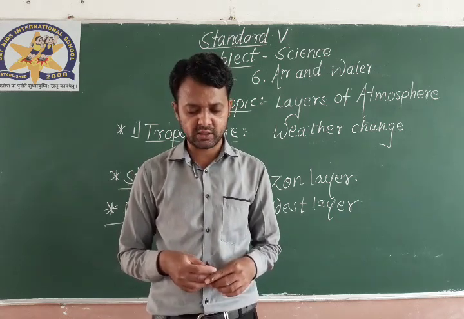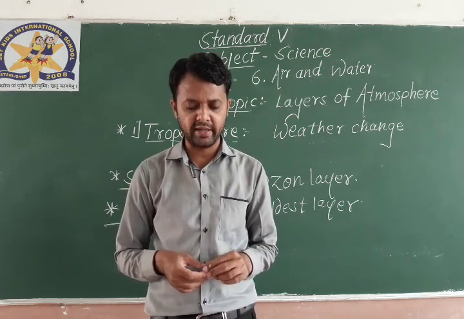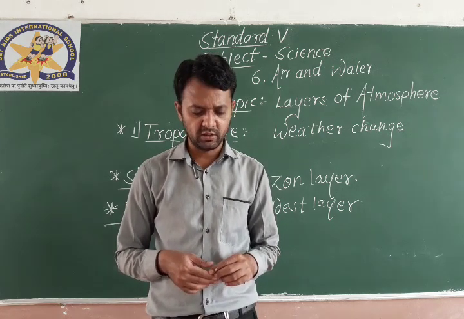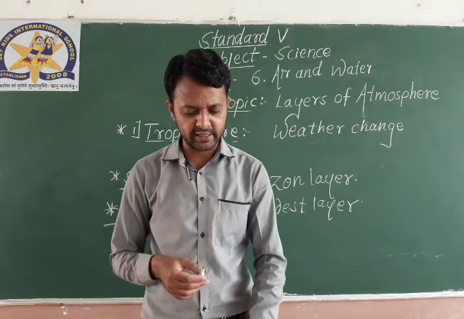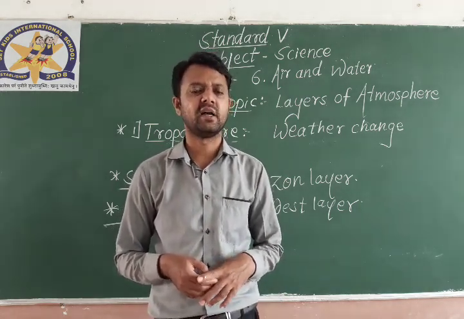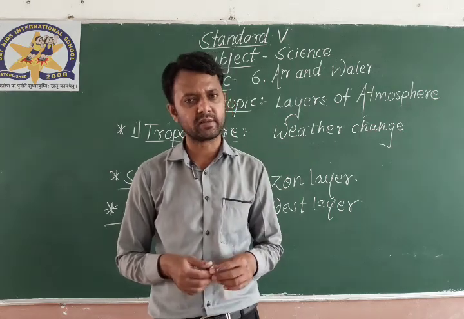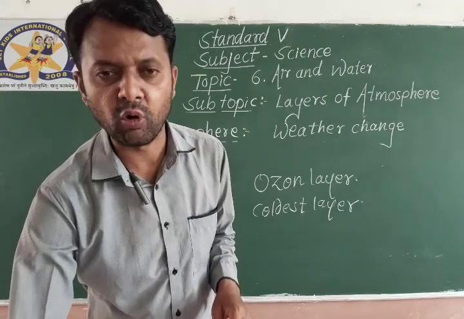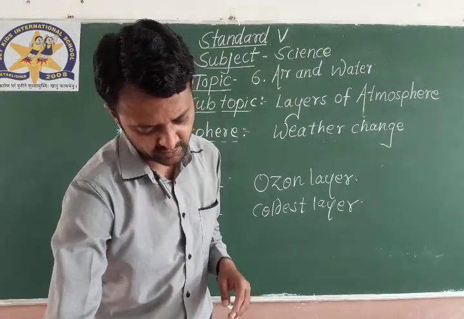Meteors are rocks from outer space that enter the earth's atmosphere. We can also call them shining stars or shooting stars. The shooting stars which we can see are present in the mesosphere. Number 4, thermosphere. The fourth layer of the atmosphere is thermosphere.